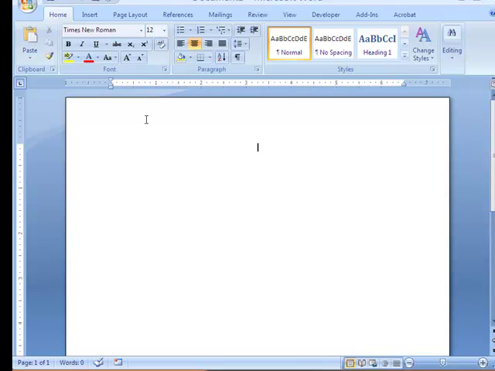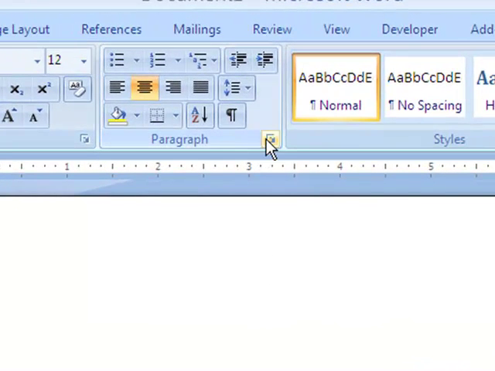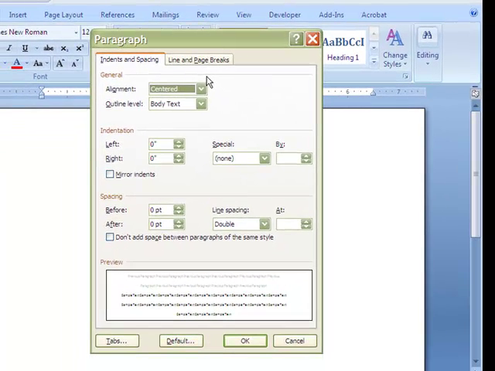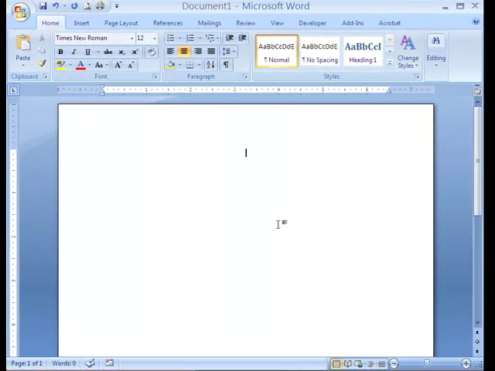For the line spacing, you're also going to stay on the Home tab, but this time we're going to go to the paragraph group and we're going to click on this little drop down menu. We already know from APA that your line spacing must be set to double space. If it is not already set by default to double space, simply click on the drop down arrow, select double, and then click OK. And now your paper has been set to line spacing double space.